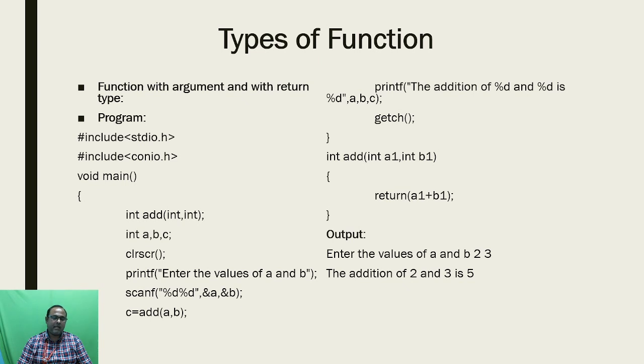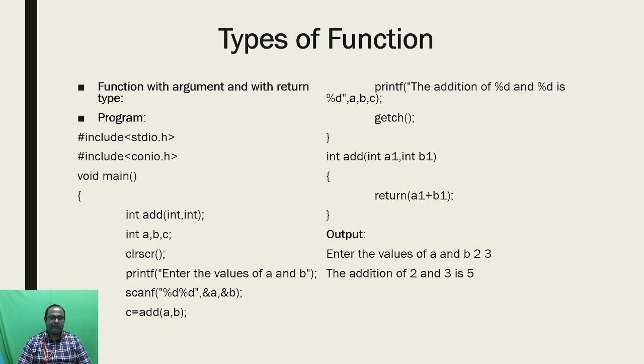After that we are using the main function, and this main function we can consider as a calling function. Inside the calling function we have mentioned many instructions. First instruction, we are declaring the function. Here the function name is add, and inside the function declaration I am using two arguments, because from the calling function I am going to transfer the input to the called function.